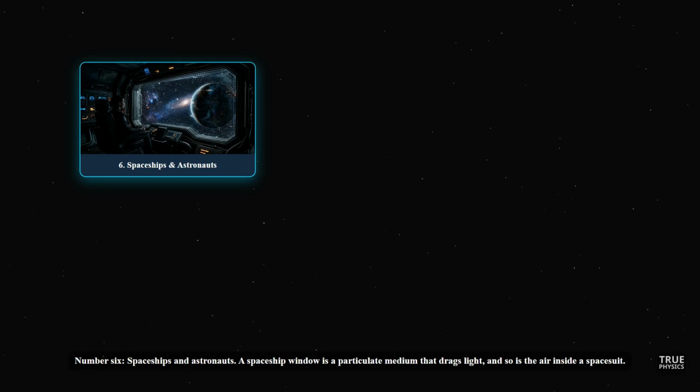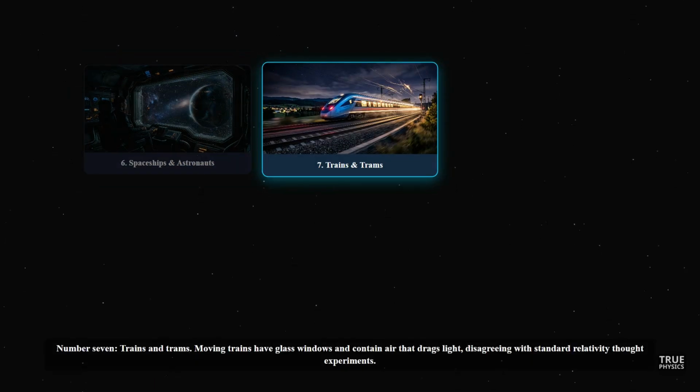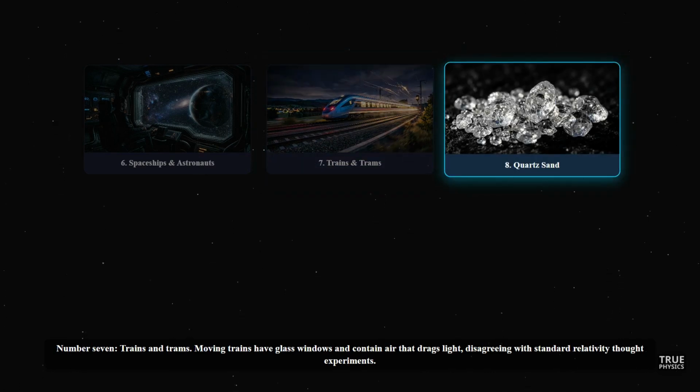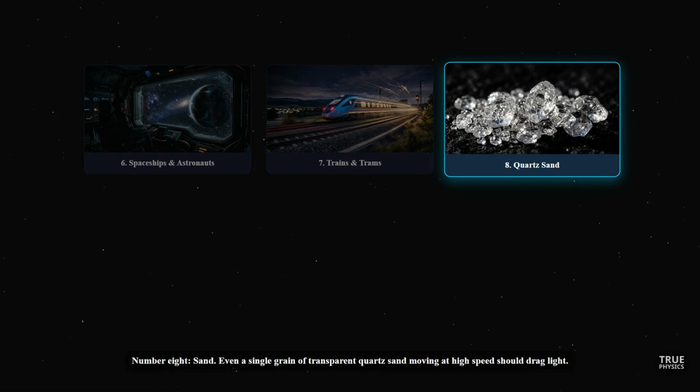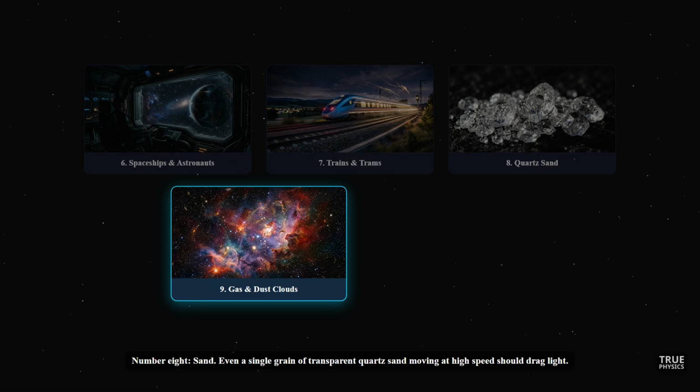Number 6. Spaceships and astronauts. A spaceship window is a particulate medium that drags light, and so is the air inside a spacesuit. Number 7. Trains and trams. Moving trains have glass windows and contain air that drags light, disagreeing with standard relativity thought experiments. Number 8. Sand. Even a single grain of transparent quartz sand moving at high speed should drag light.